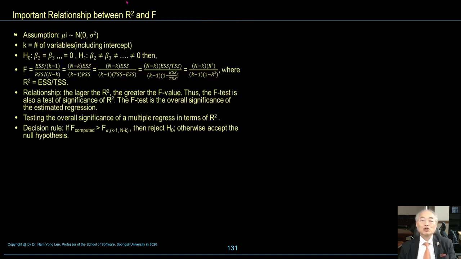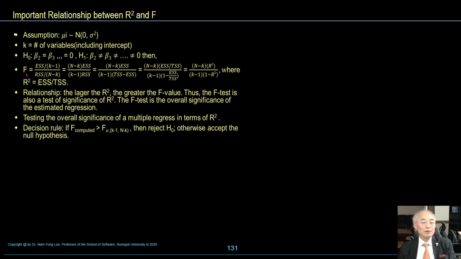Important relationship between R square and F value. Assumption: mu i is normally distributed with mean 0 and variance sigma square. K is the number of variables including the intercept. The null hypothesis is beta 2 equals beta 3 equals 0.